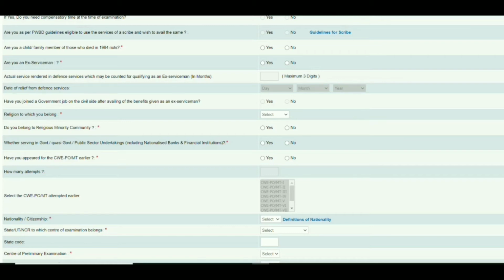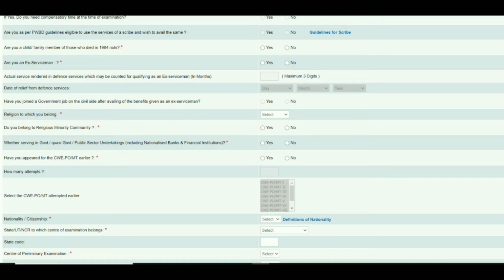For nationality or citizenship, we need to enter our citizenship as Indian. Then the state, UT or NCR to which the examination center belongs. It doesn't mean the state you are from; you need to select the state in which you want to write the exam. Select whichever state is available or convenient for you, and the state code will be automatically generated.